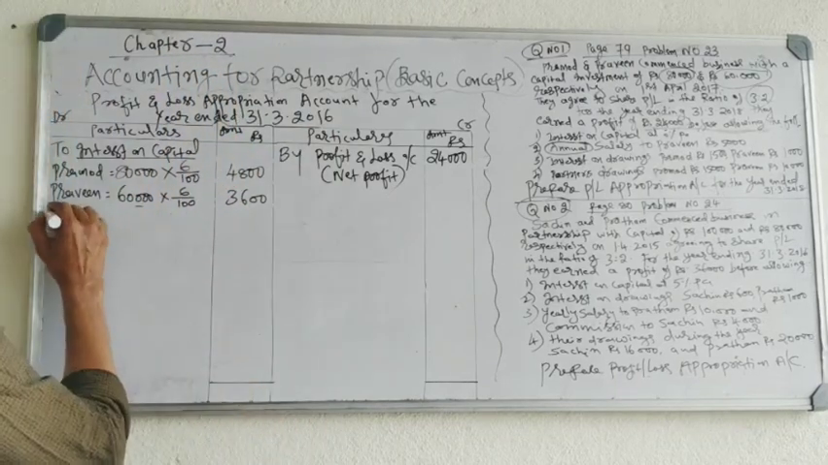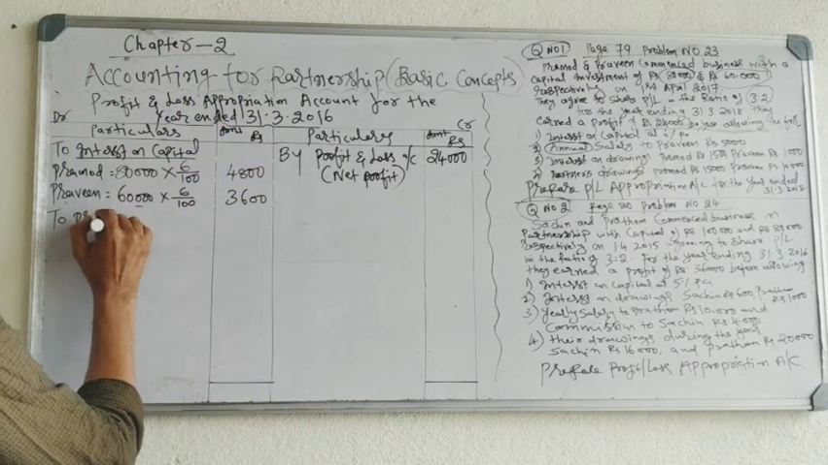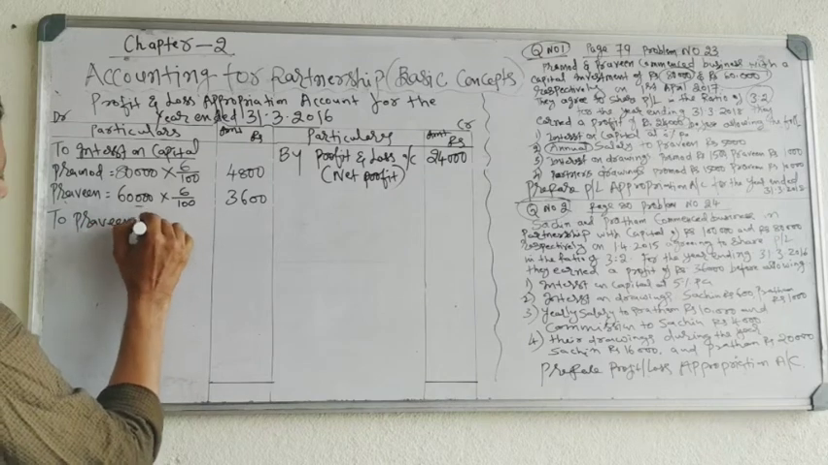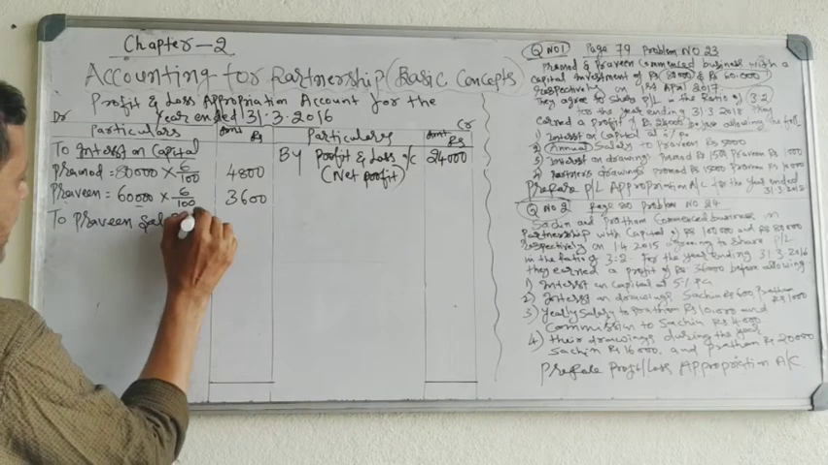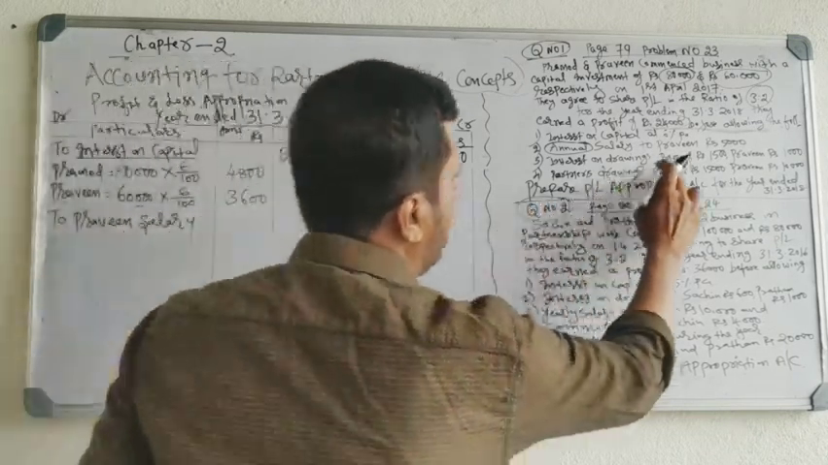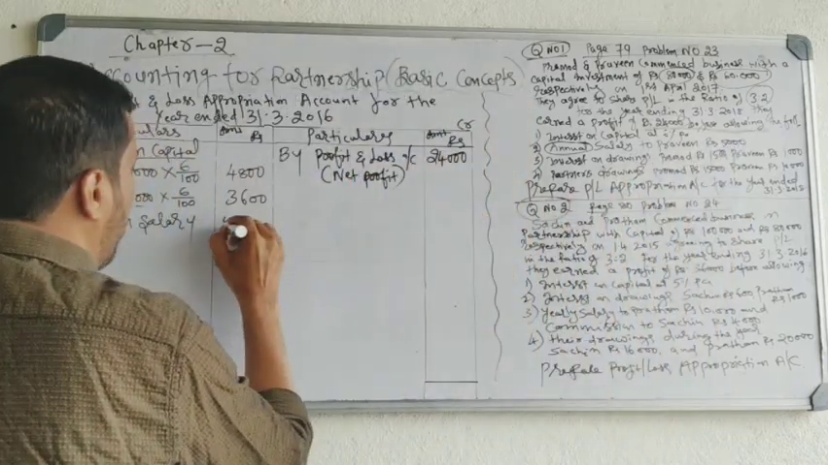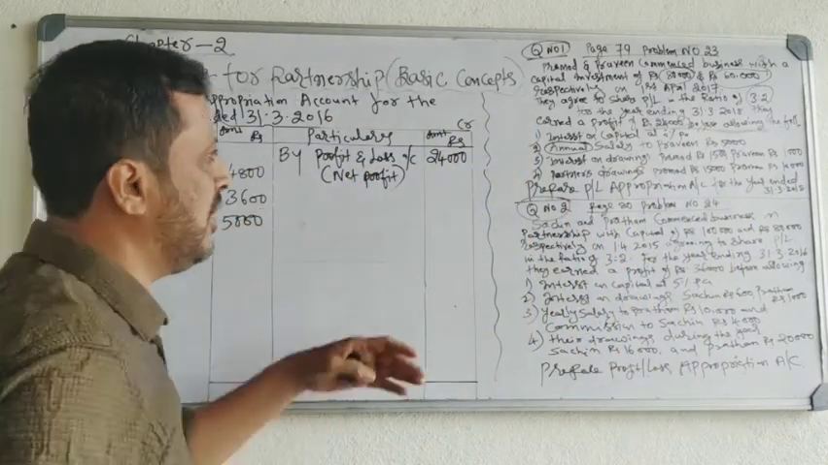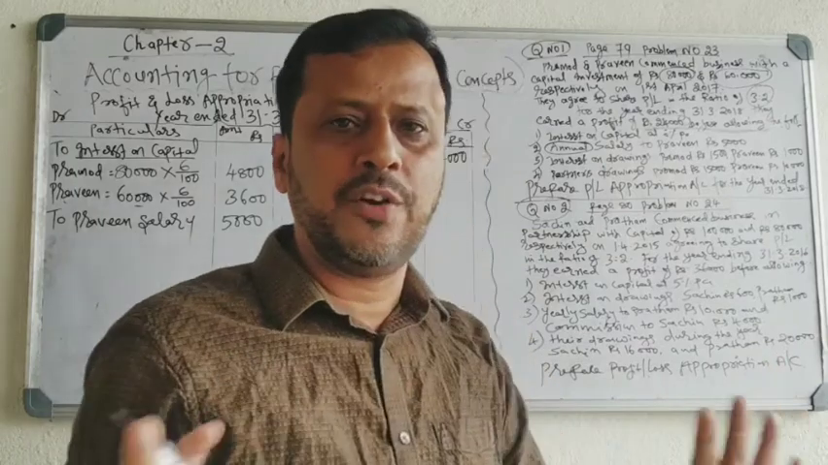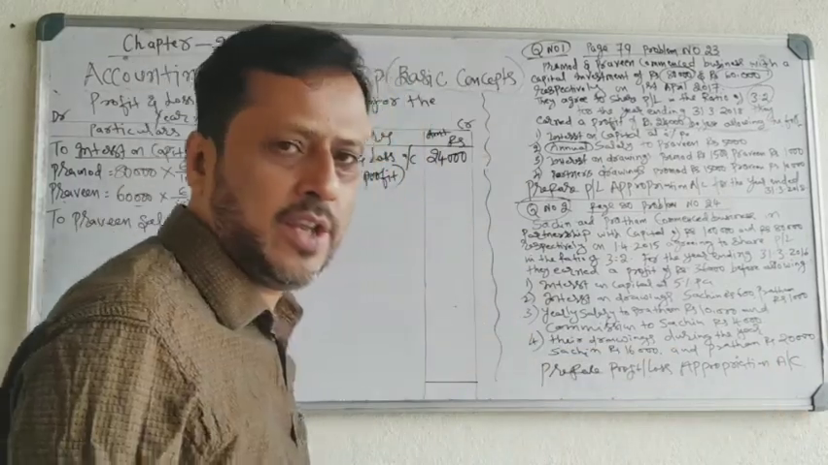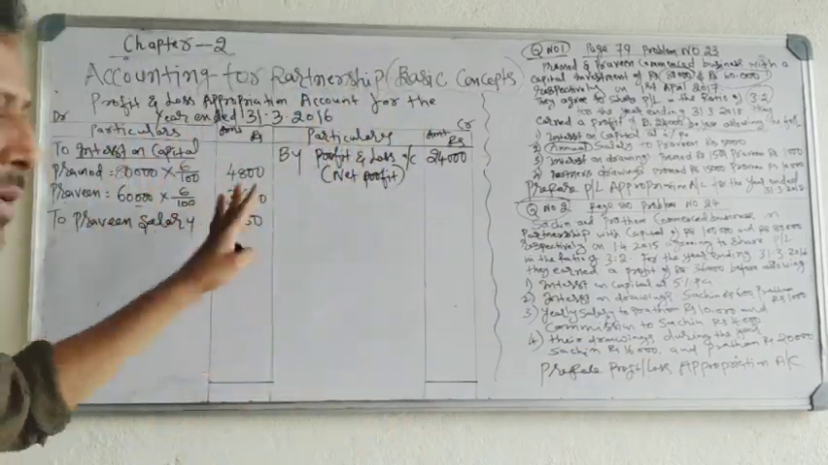2. Praveen salary. How much annual salary? 5,000. No need of any calculation. Record directly. No need of any calculation. Record it directly. So annual salary is recorded on the debit side.